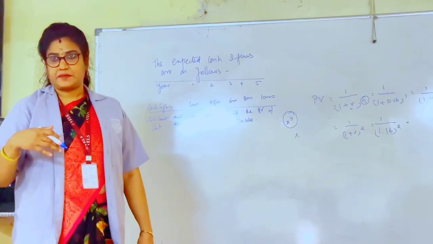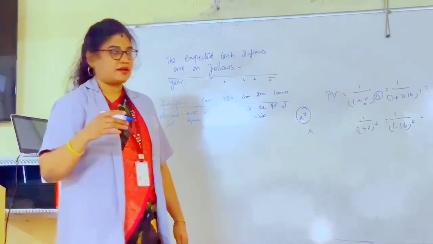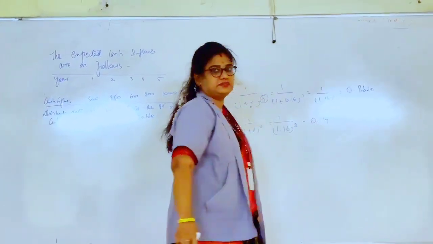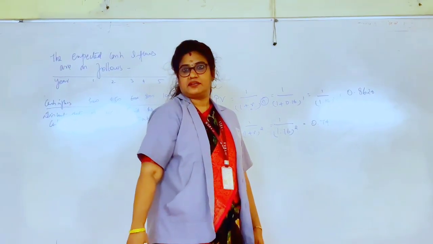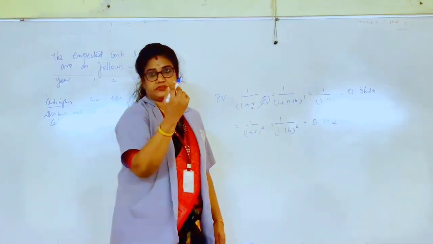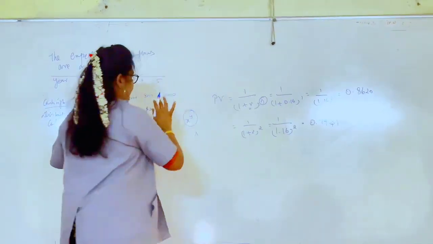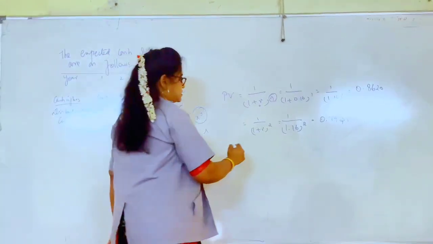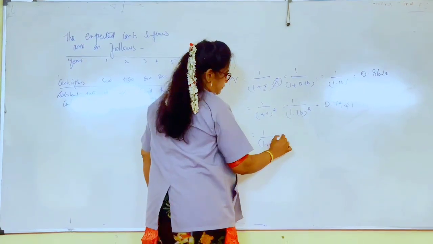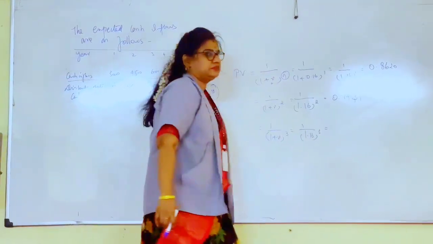It should be much less than that. 0.74. The value is 0.7432. Okay. Now because they are given for 5 years, we need to find out for the 5 years. Now bring it for 1 divided by 1 plus R to the power of 3. So 1 divided by 1.16 to the power of 3 is equal to